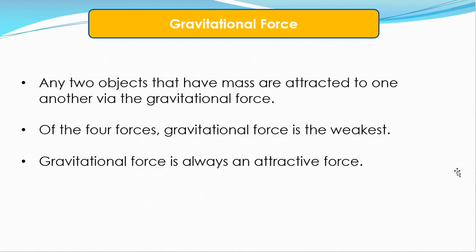Any 2 objects that have mass are attracted to one another by the gravitational force. Of the 4 forces, gravitational force is actually the weakest force, and it is always an attractive force. It does not repel, it only attracts.